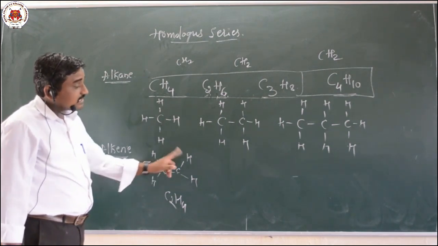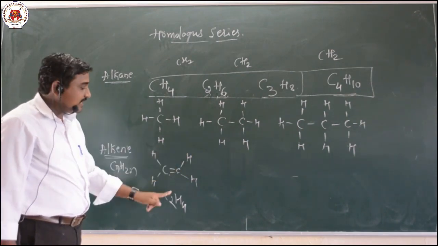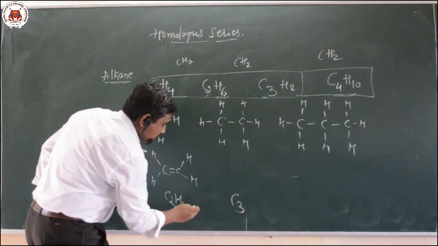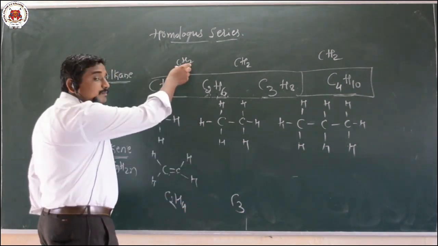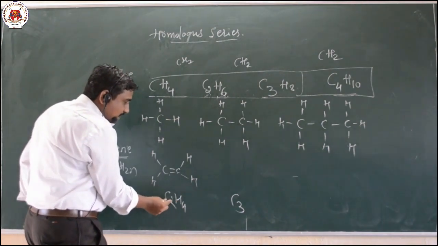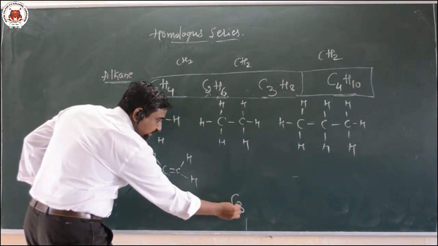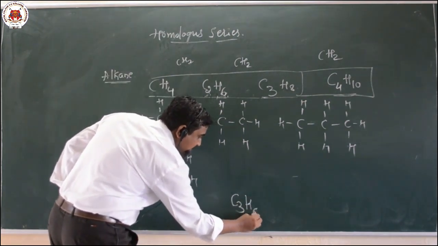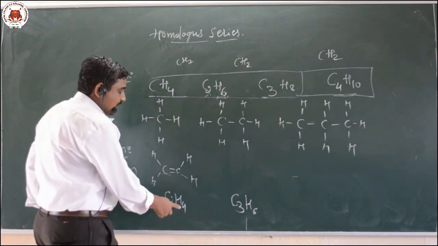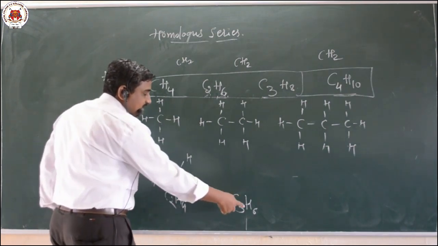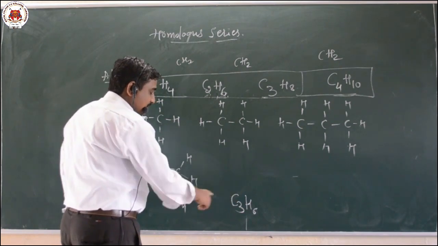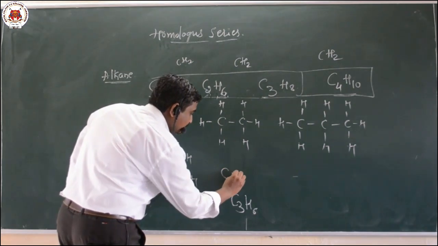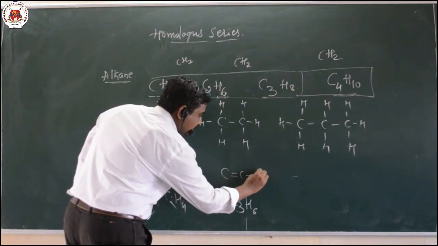So now the successive member, the next member after addition of CH2 group, that is C3, because they differ only by CH2 group, as I told. Now after addition of one carbon atom, that becomes C3, and again H4 becomes H6. Okay. After addition of H2 to the H4, that becomes H6. So this is the next, successive member of the alkenes. The structure of this compound is, so I will write here C3.